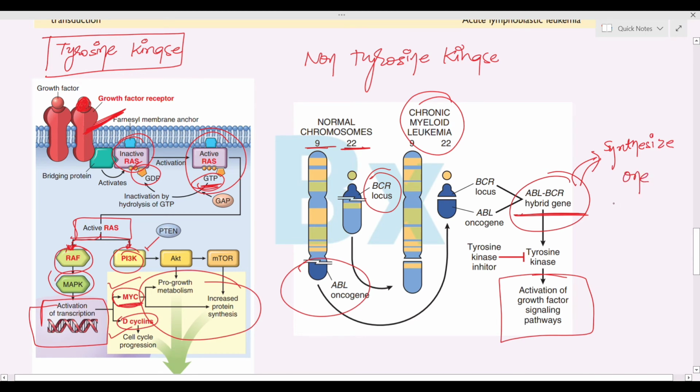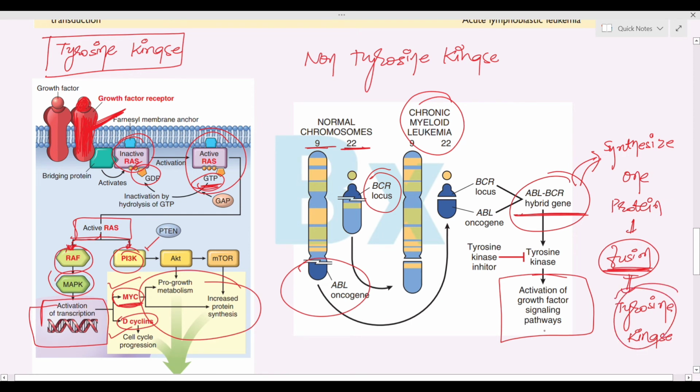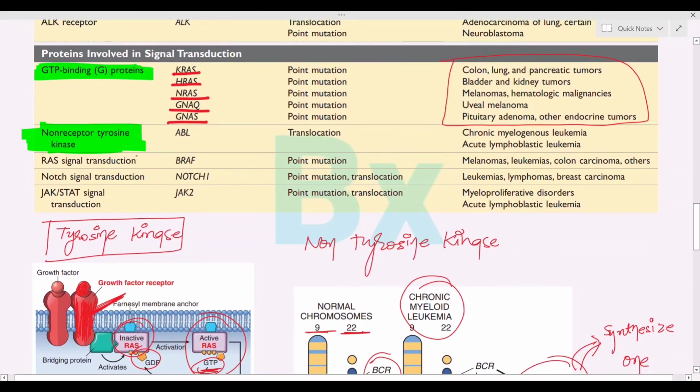because this fusion gene will synthesize one protein known as a fusion protein, and this fusion protein has an intrinsic tyrosine kinase ability. Normally there is a tyrosine kinase enzyme itself, but here, due to the fusion, there will be synthesis of a fusion protein, and this fusion protein has tyrosine kinase activity. So there is a difference between the tyrosine kinase and non-tyrosine kinase mediated pathway.